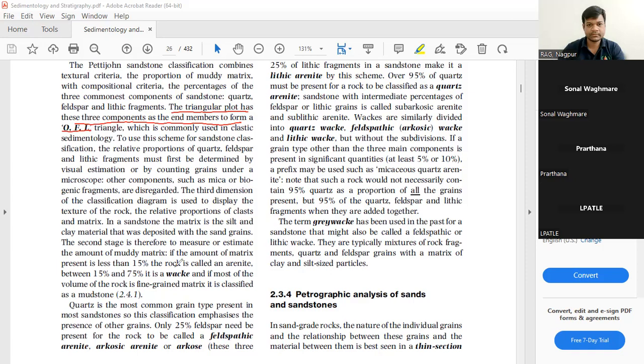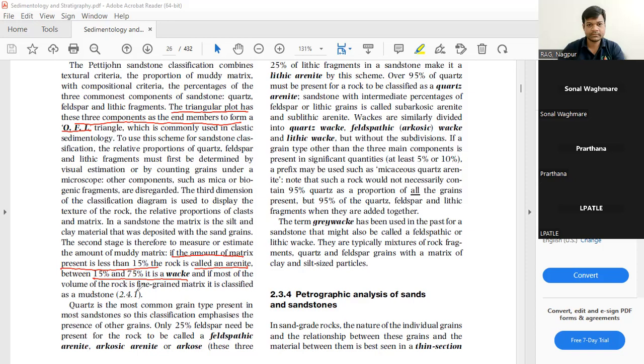Now here, if the amount of matrix present is less than 15%, the rock will be called an arenite. If between 15 to 75%, it will be called wacke, or whichever you prefer.